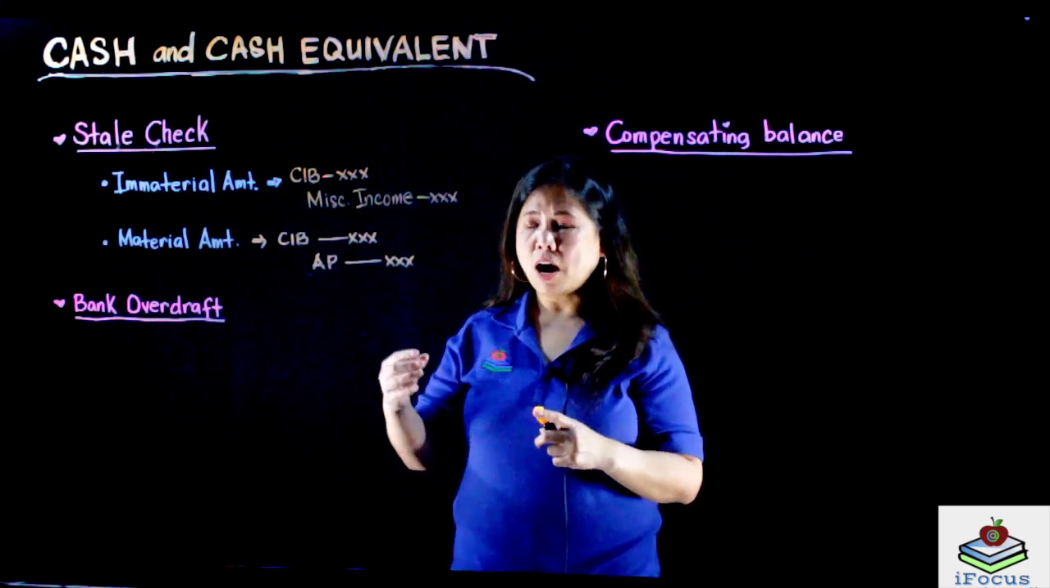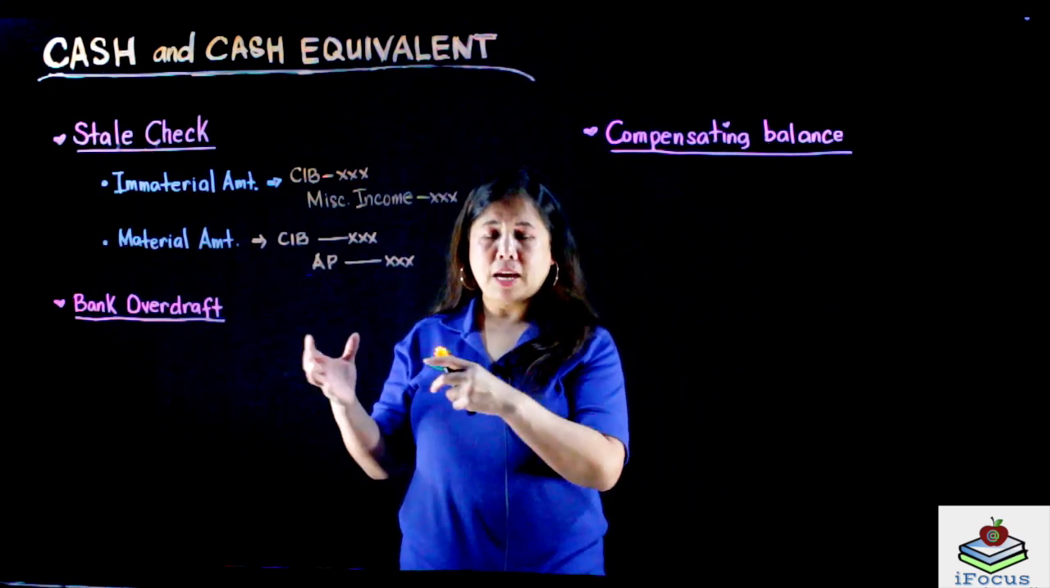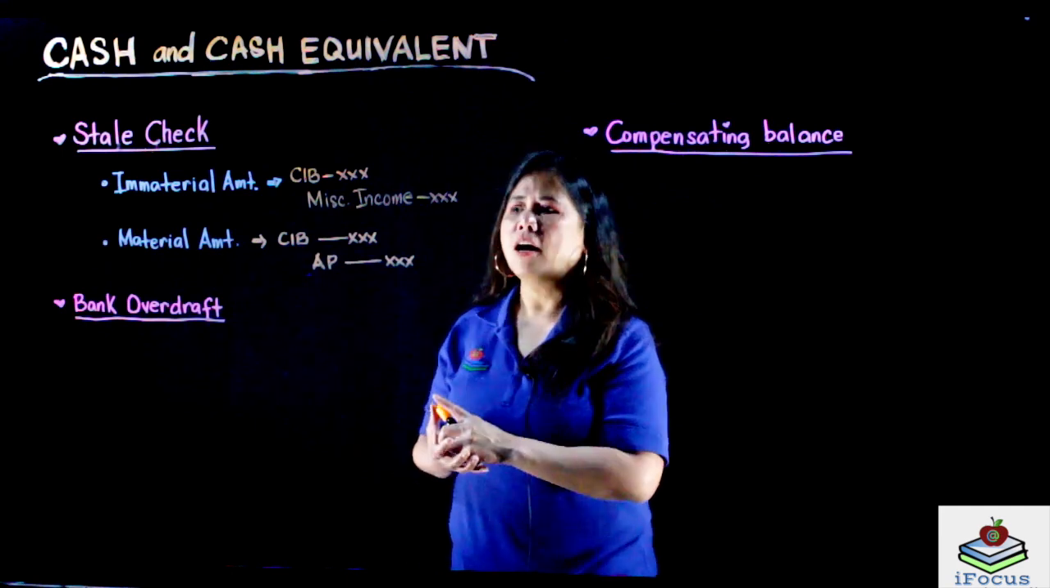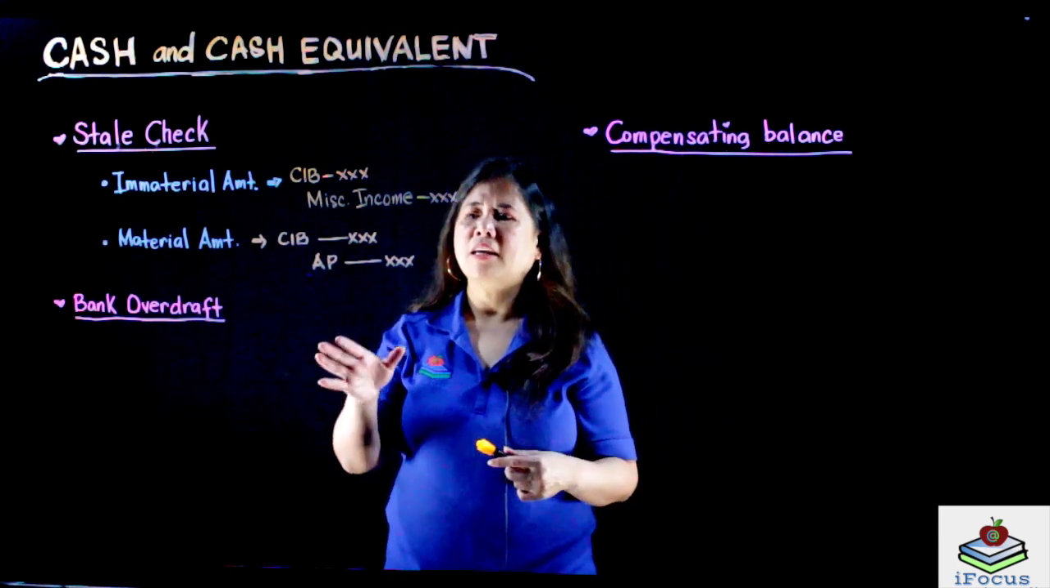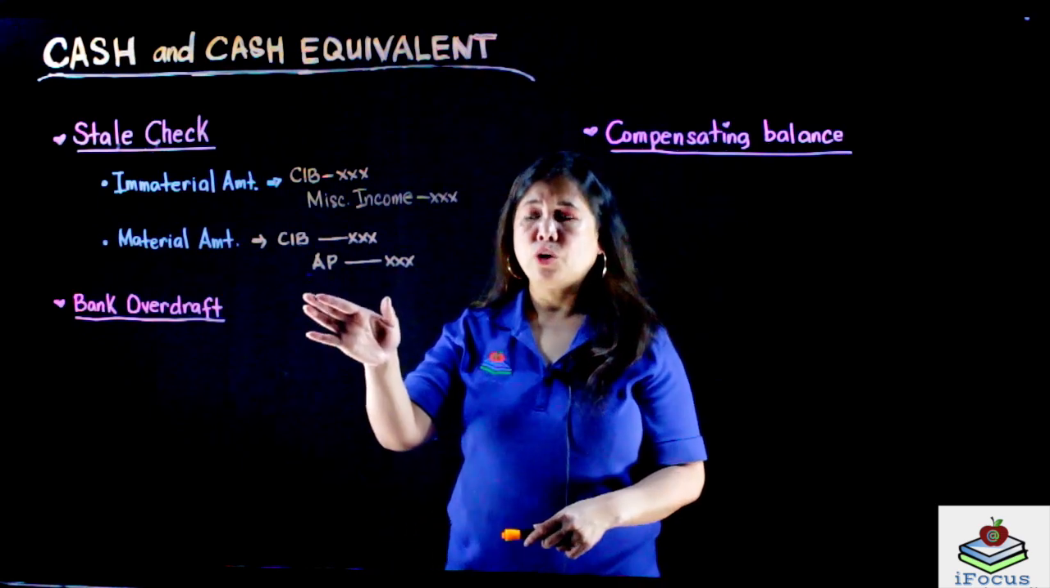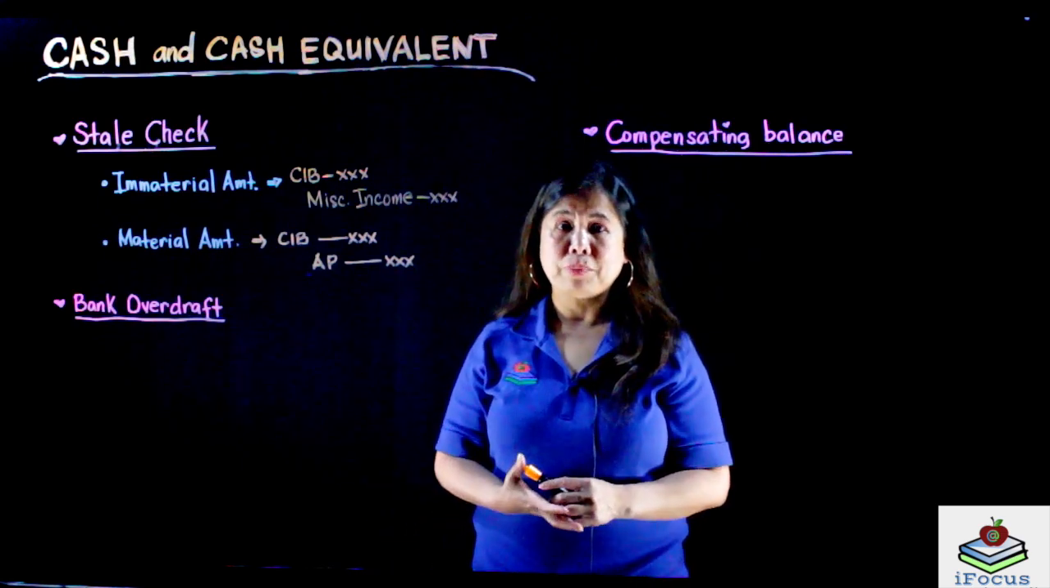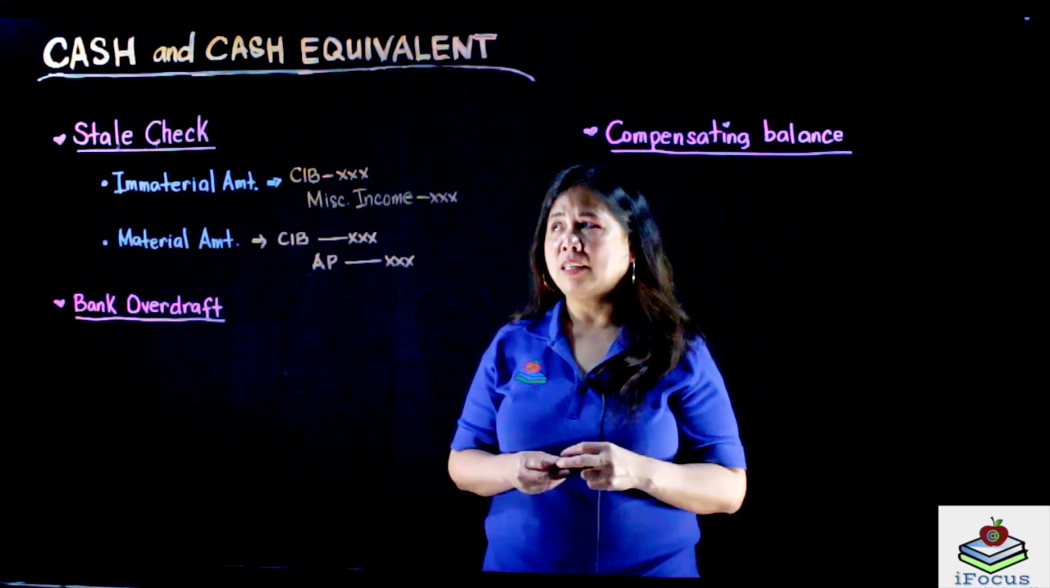So, we debit our cash in bank. Ibabalik natin yan sa ating cash in bank. And then, we credit our accounts payable. Isi-set up pa rin natin ang ating liability. So, we credit our accounts payable. So, yan ang ating stale check.